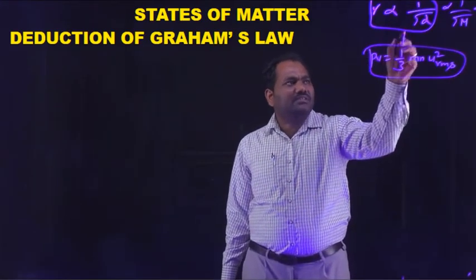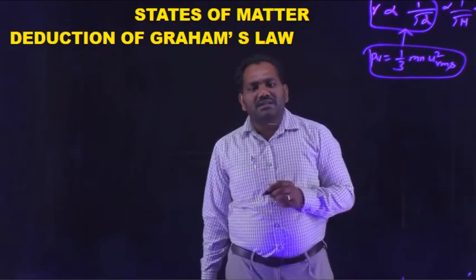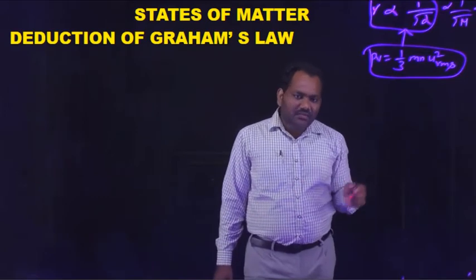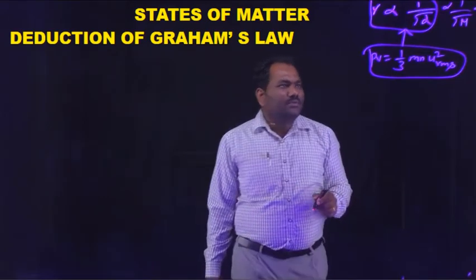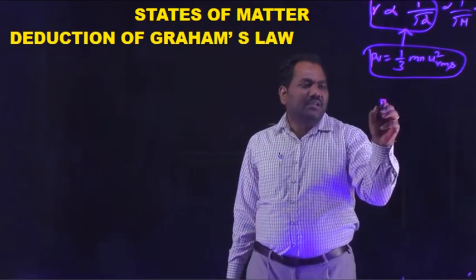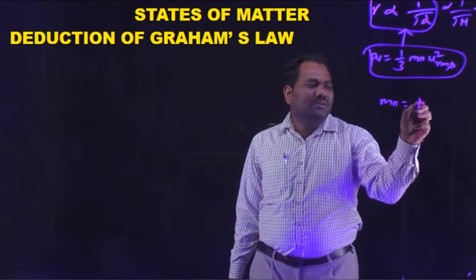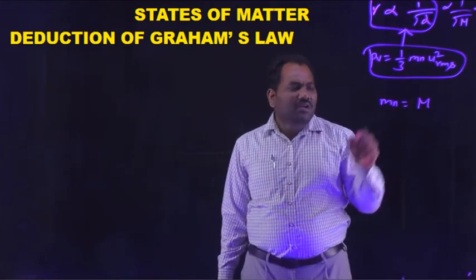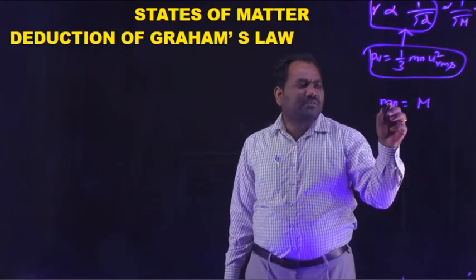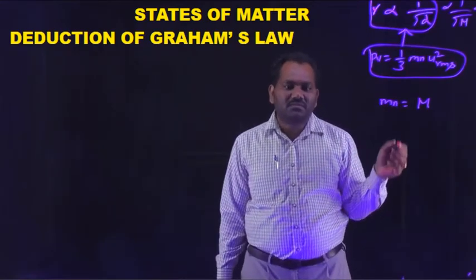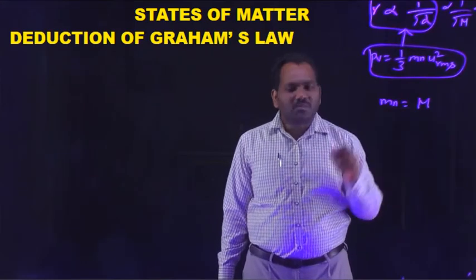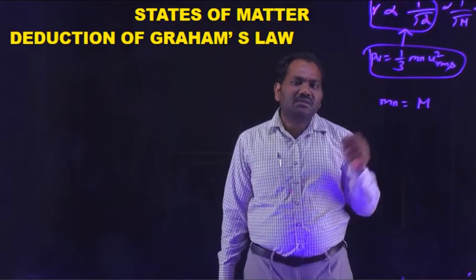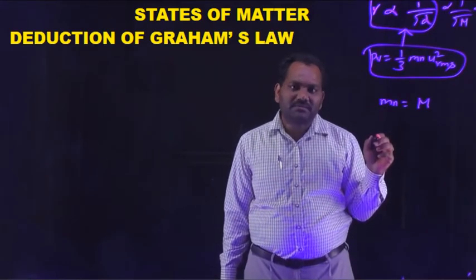From this equation, we can derive that R is proportional to 1 by root D. First, we know that Mn is nothing but capital M, the molar mass, which is the mass of that substance into the number of moles. Mn is equal to molar mass.